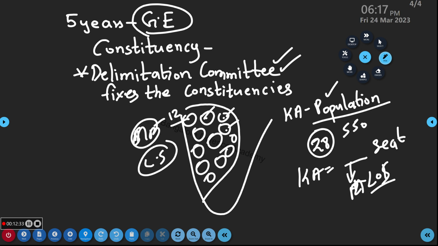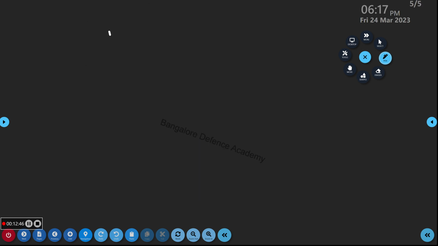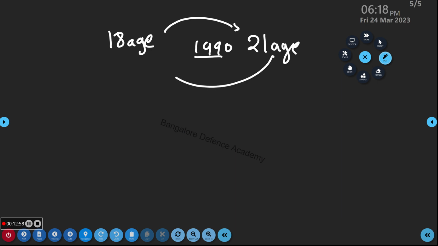18. Initially it was how much? Write down. In 1990, the age 21 was reduced to 18 age. And from that time there is a change in the election commission office. We have one chief election commissioner, and two other election commissioners.